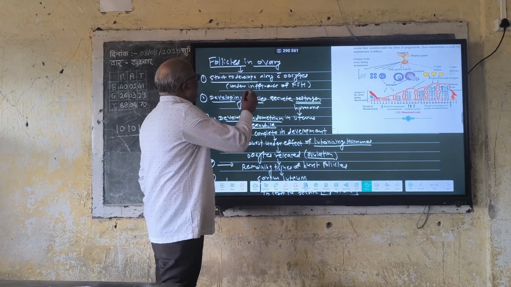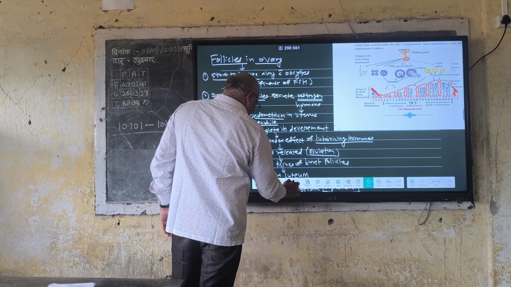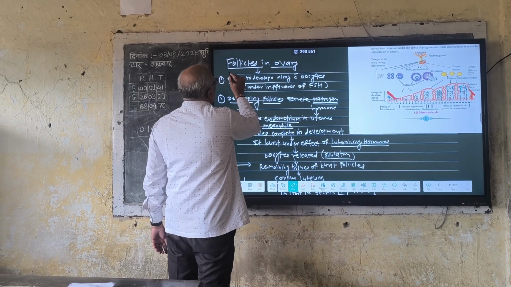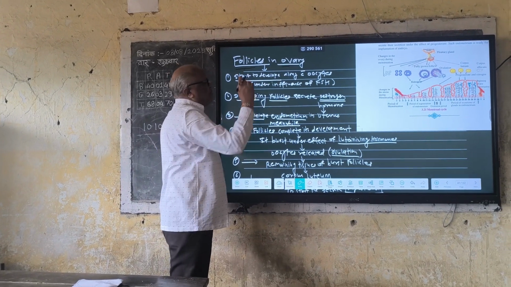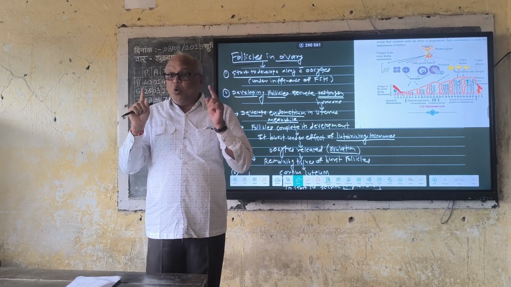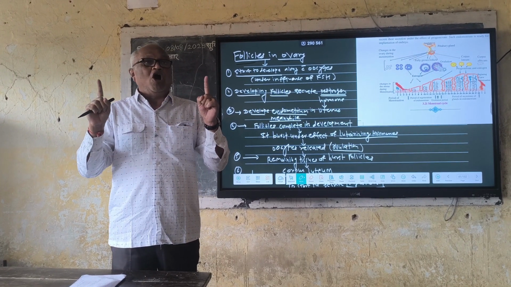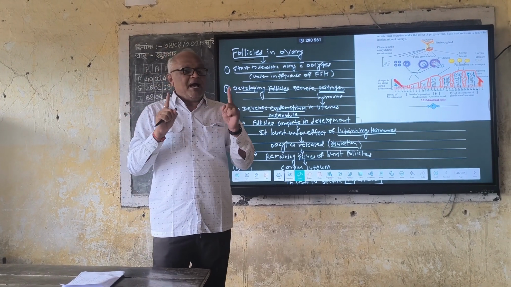There are a number of follicles present in the ovary. These follicles start to develop along with the oocyte in the ovary under the influence of follicle stimulating hormone. This follicle stimulating hormone is abbreviated as FSH.